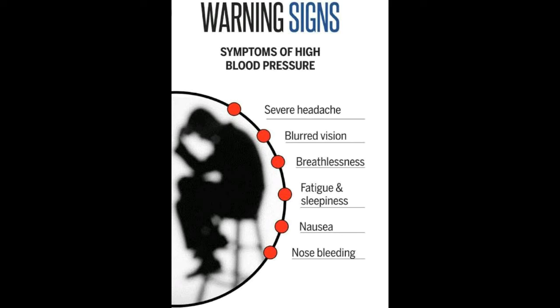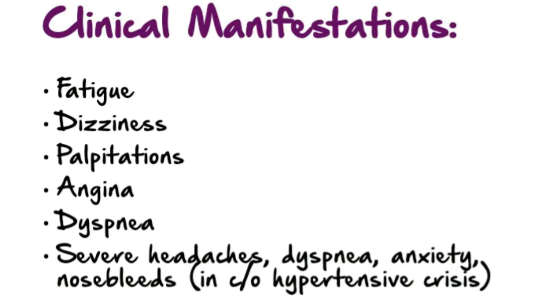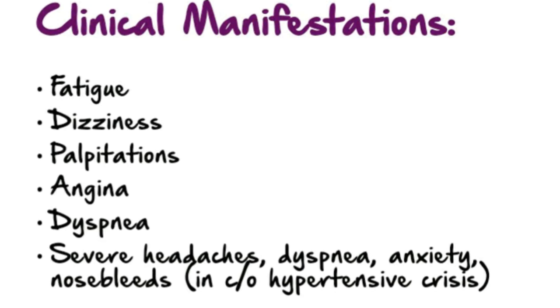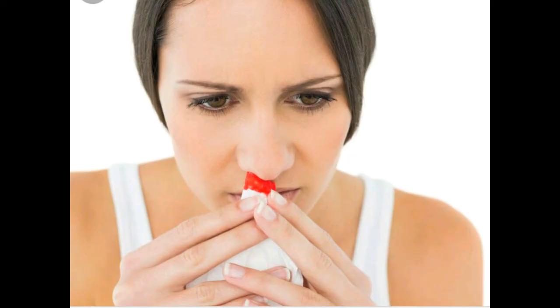Now moving on to clinical manifestations, hypertension is often called the silent killer because it is frequently asymptomatic until it becomes severe and target organ disease occurs. A patient with severe hypertension may experience a variety of symptoms secondary to the effects of blood vessels in the various organs and tissues or to the increased overload of the heart. These secondary symptoms include fatigue, dizziness, palpitations, angina, and dyspnea.